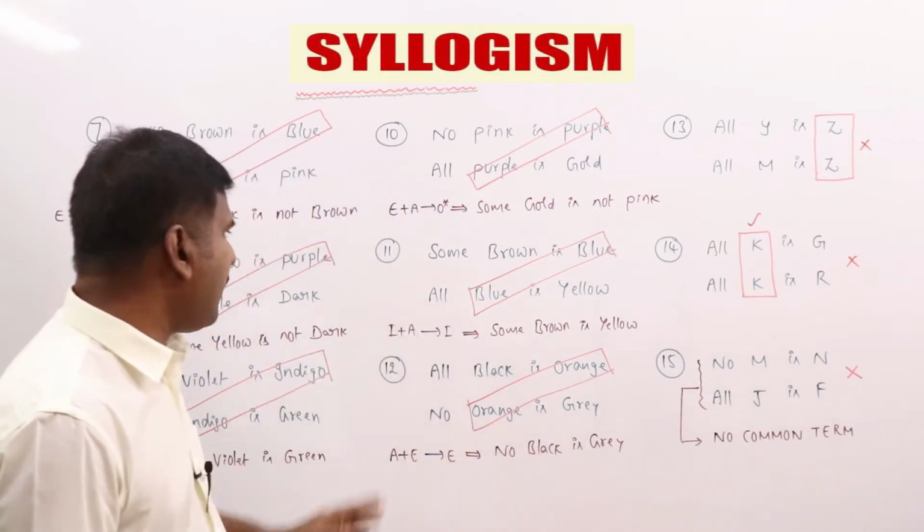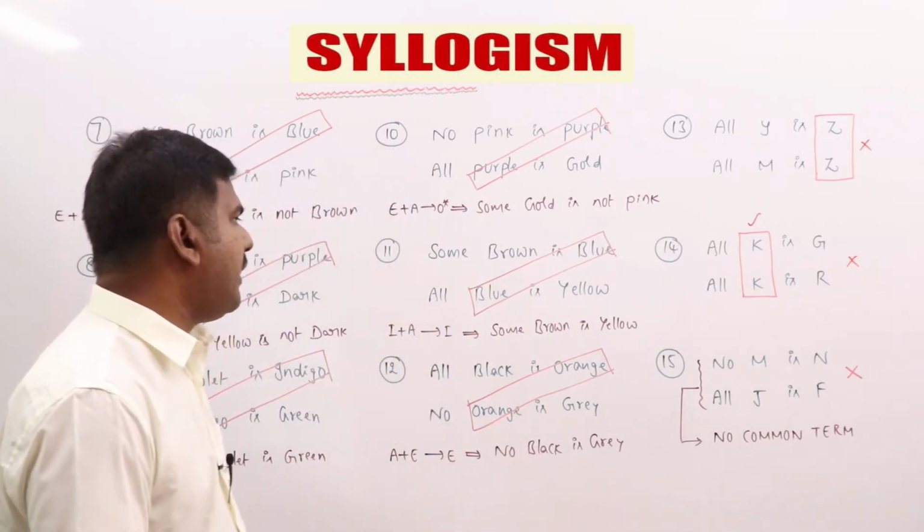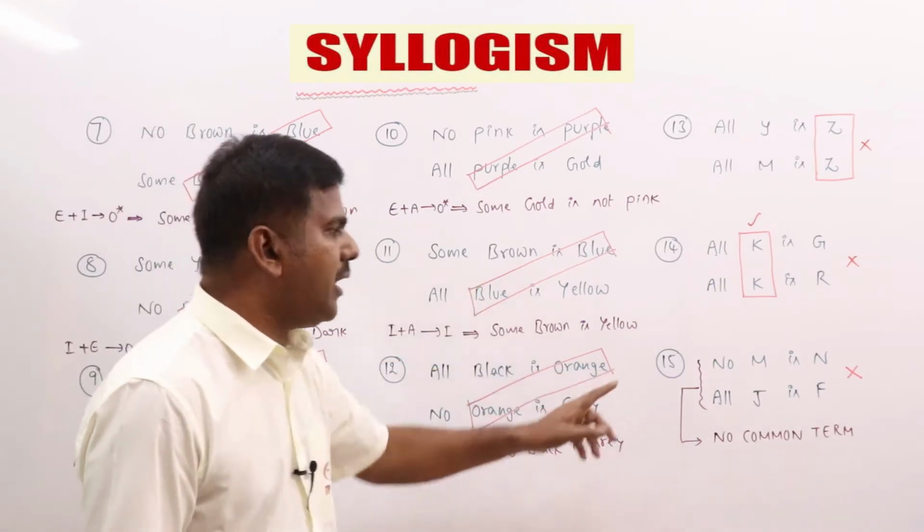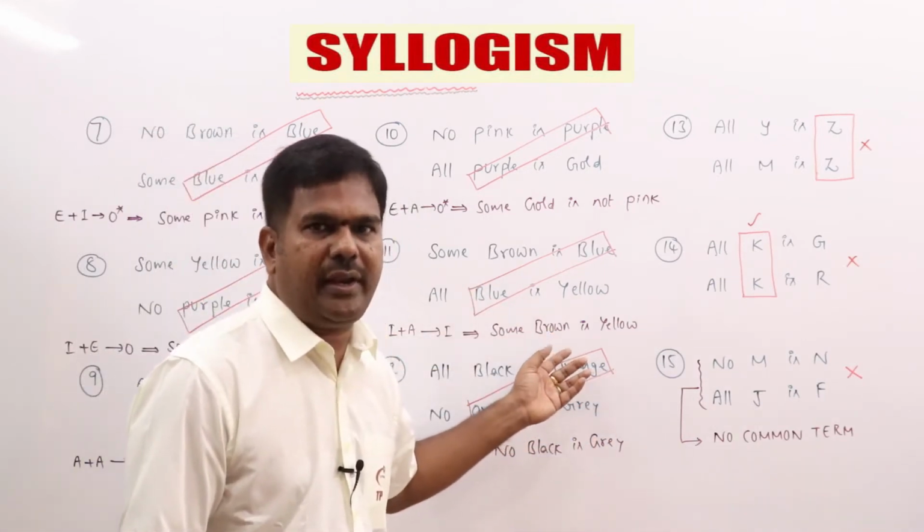Clear? So next one, some brown is blue, all blue is yellow. I plus A is I means some brown is yellow directly. I don't think you need any explanation.